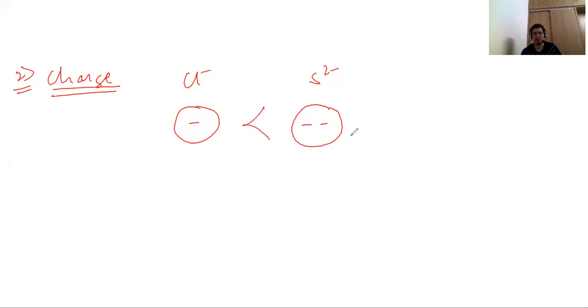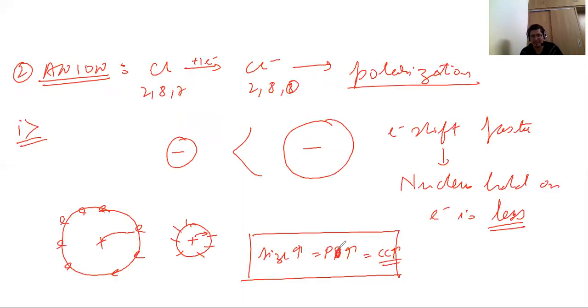Sorry, in the previous case, I talked about polarizing power, but it will be polarization. The higher the size, the higher the polarization; the higher the polarization, the higher the covalent character. Sorry for that, because polarizing power was running in my mind due to the cation.